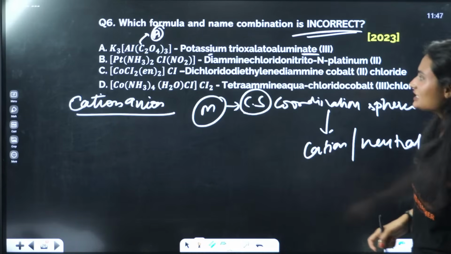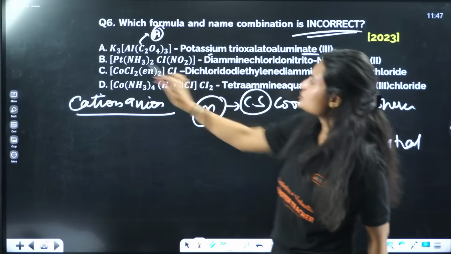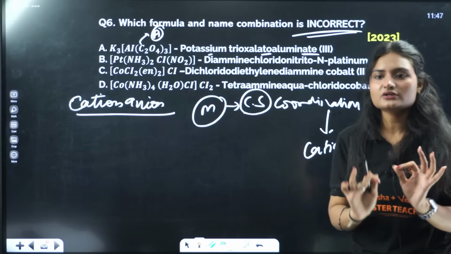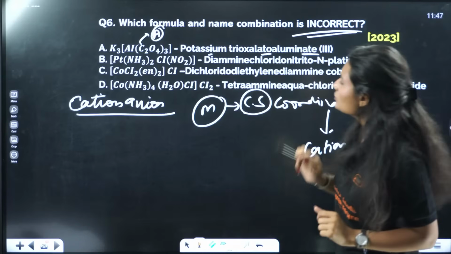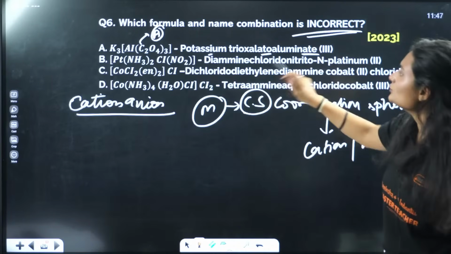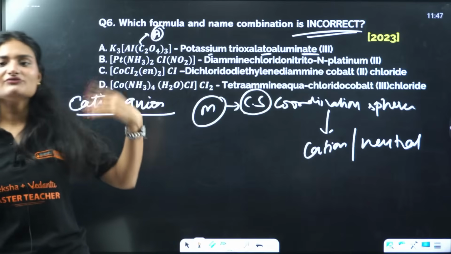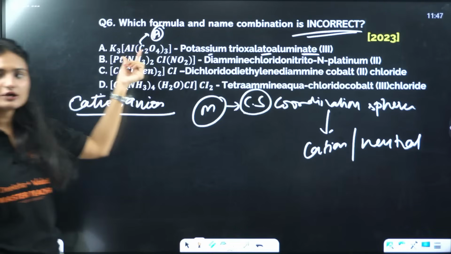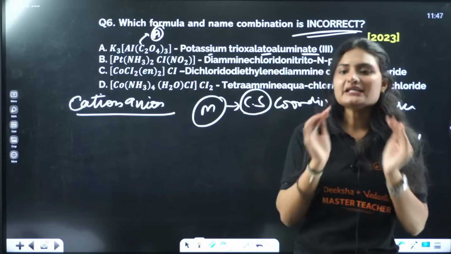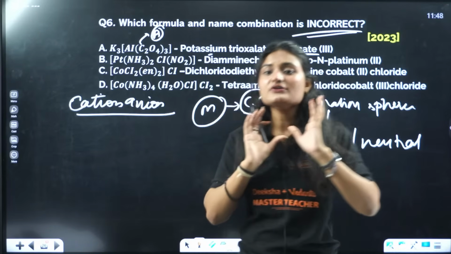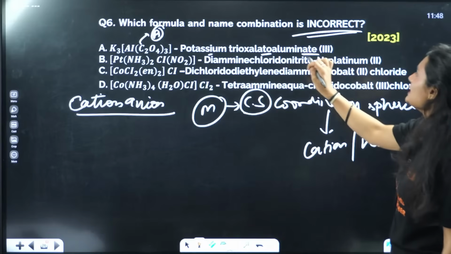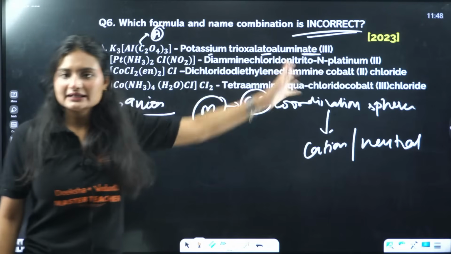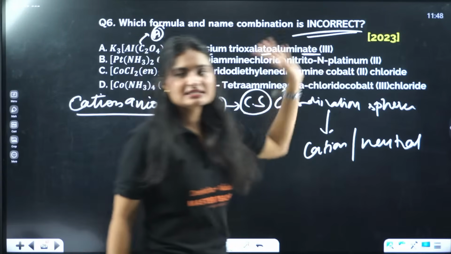Okay. So, let's start with the first one. Potassium trioxalato. Whenever any anion is there, you add an O at the end. Oxalato, trioxalato. Aluminate will be formed. Here the aluminum will become aluminate. Why? Because as I told you, this is the part of anion, and if your coordination sphere is the part of anion, at the end of the metal name you add an ate. Okay? Aluminate. Clear?